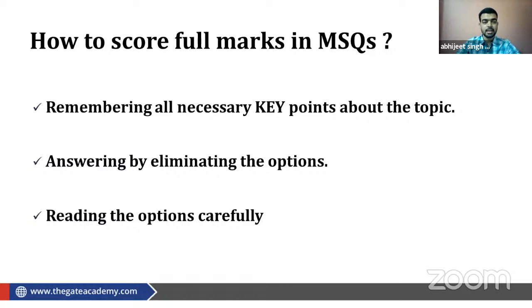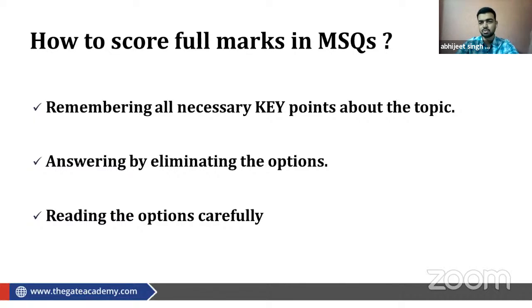Okay, let's see reading the options carefully. Why I'm saying that, because till now we have had a habit of having only one correct option from the multiple choice questions. So what we do is we go one by one, A, B, C, D. First we see the first option. If it is matching with our answer, then it's okay. A is the correct answer. B, C, D we do not see, right? Because we are sure that option A is correct.